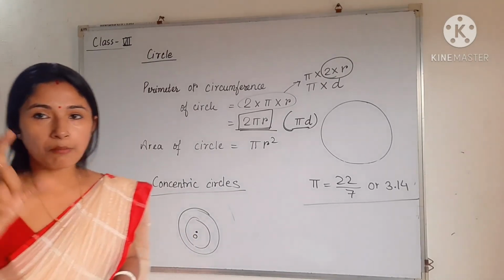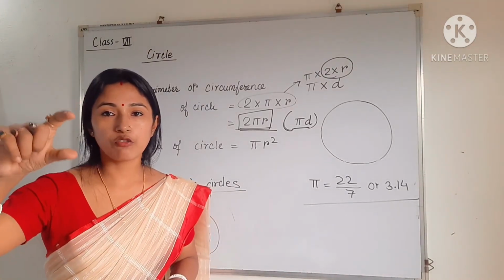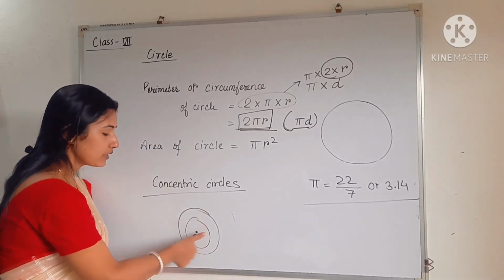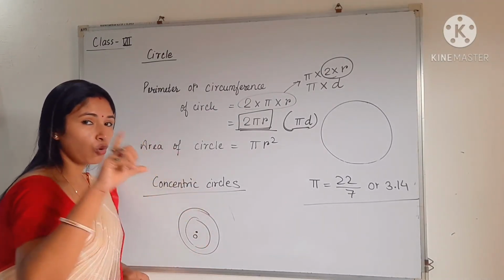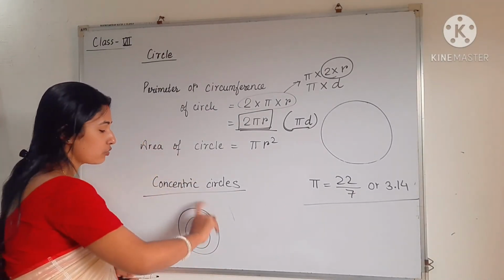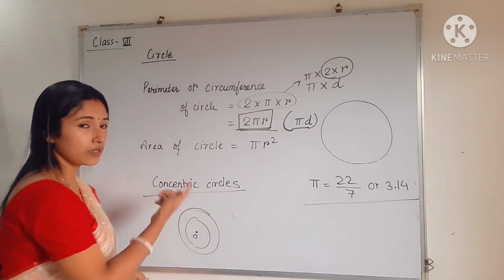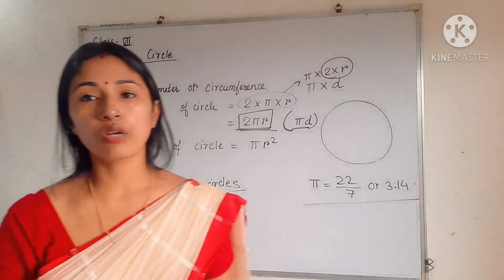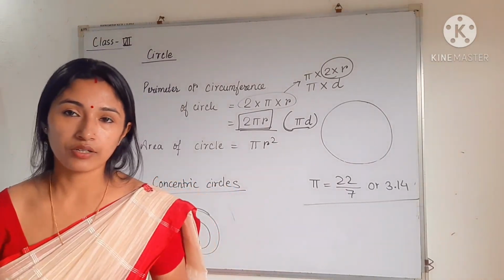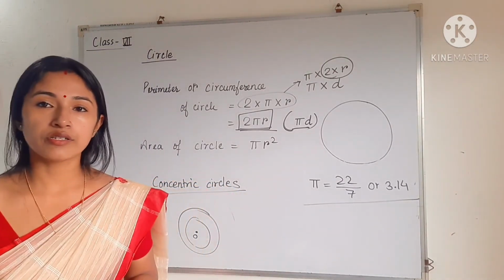You can use your compass. You can take first of all 4 centimeter and draw one circle. Another, after opening up to 5 centimeter, you can draw another circle. Again, after opening 6 centimeter, you can draw another circle. So there are many circles you can draw using the same center. And those circles are called concentric circles.